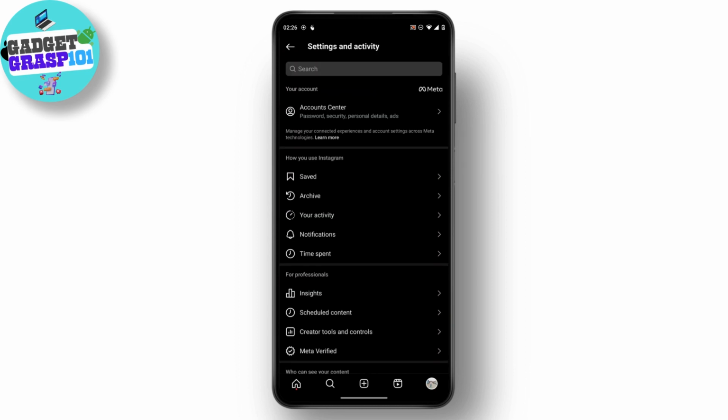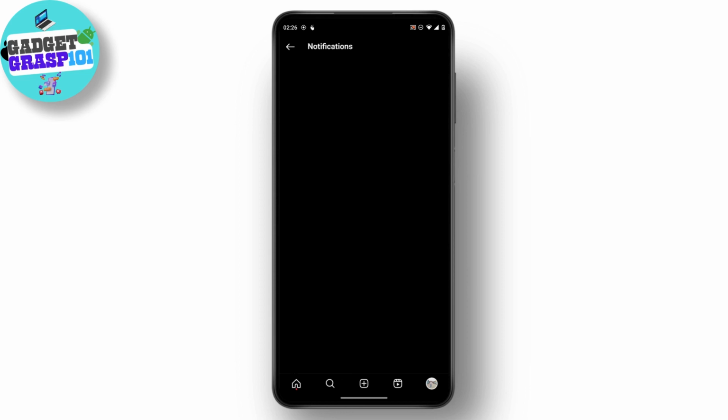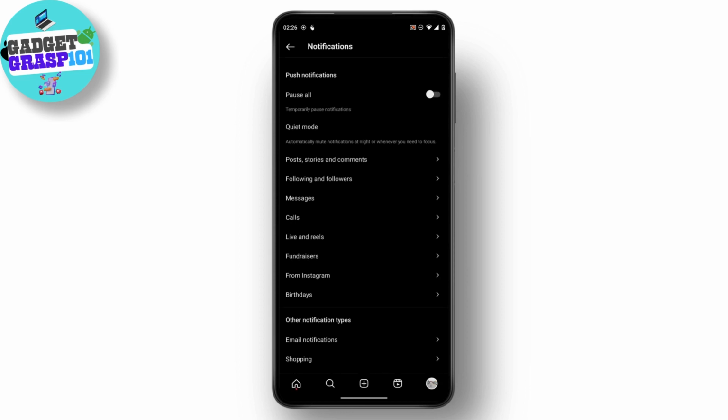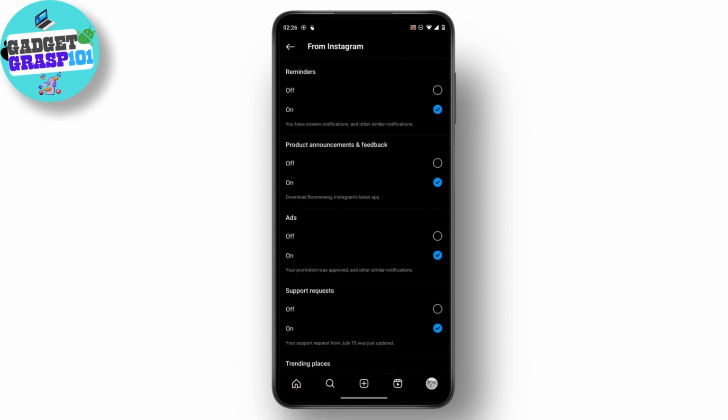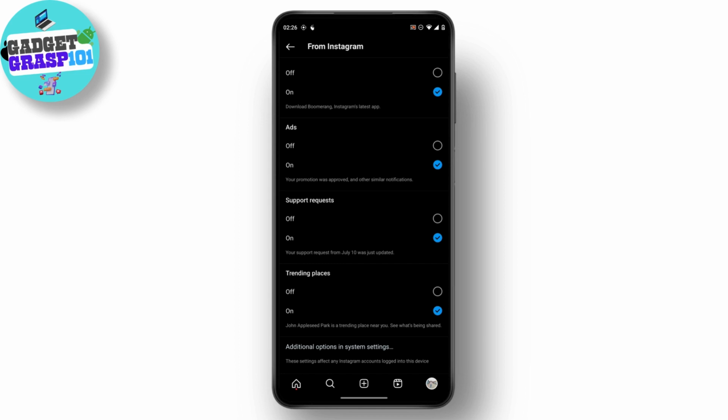After tapping on that three bar icon, just tap on notifications, and inside your notification you will find this option which is from Instagram. Just tap on from Instagram, scroll all the way down and you will find this option which is additional options in system settings.